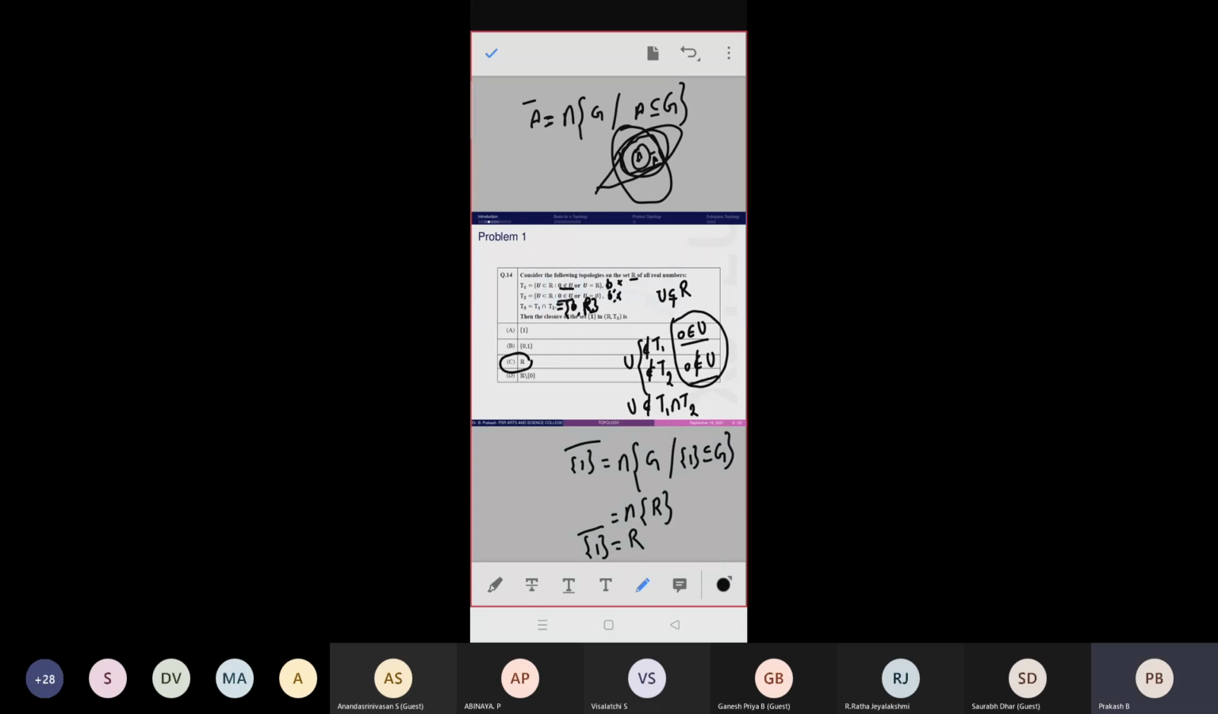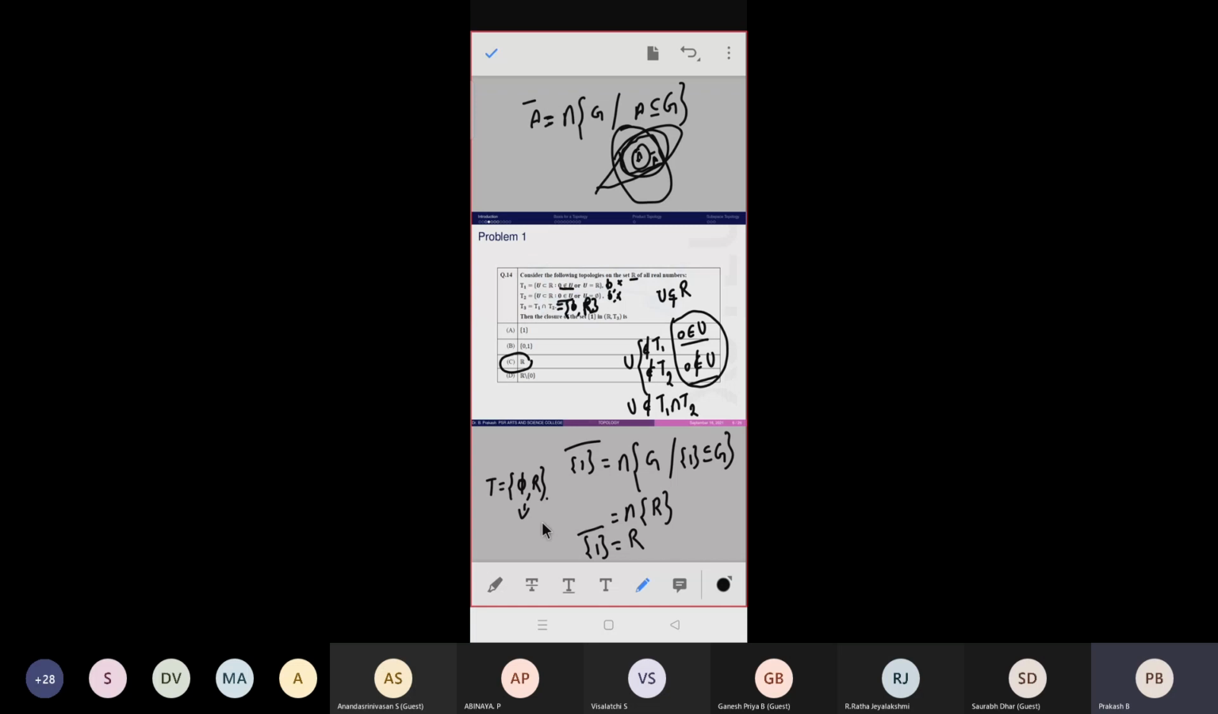Here I want to tell about the name of this topology, because this topology contains only the empty set and the whole set. This type of topology has a name, that is indiscrete topology, right?